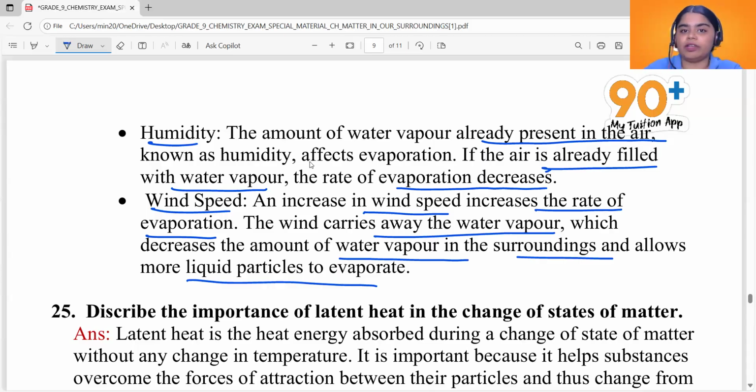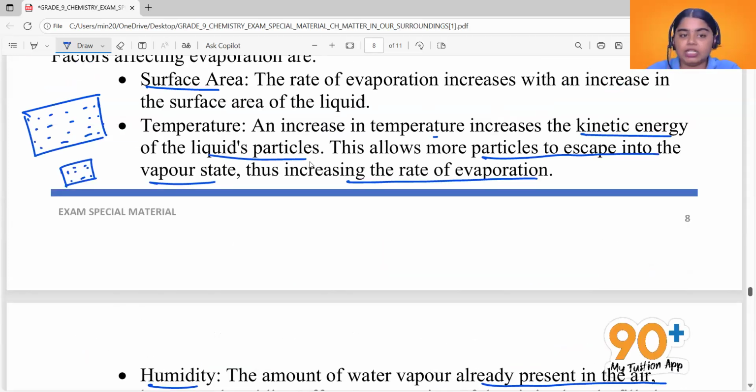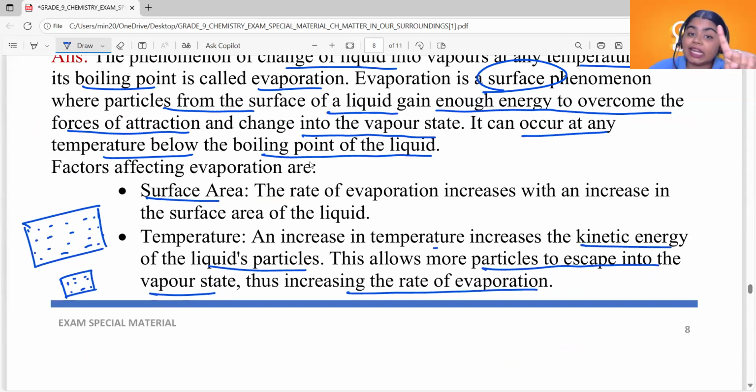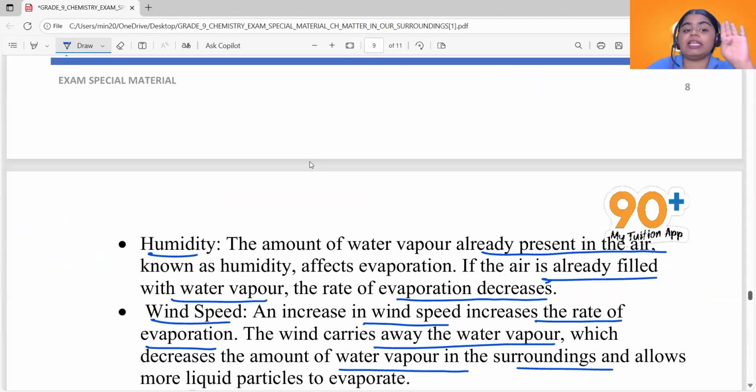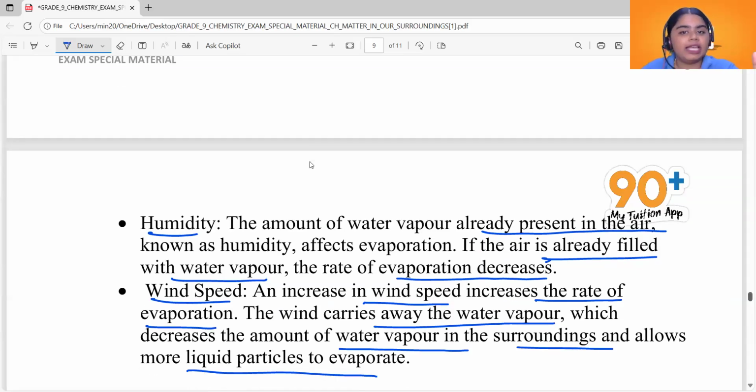So increased wind speed also increases the rate of evaporation. So we have four factors that affect the rate of evaporation: increased surface area, increased temperature, lower humidity, and increased wind speed.